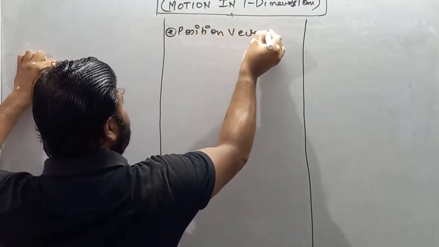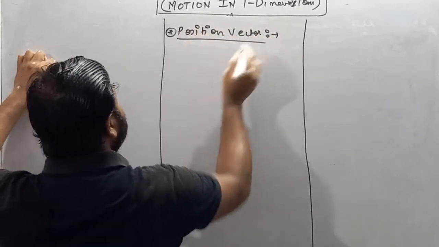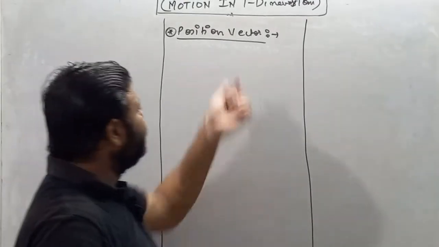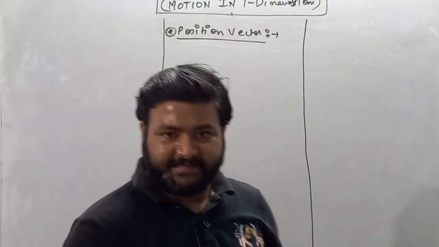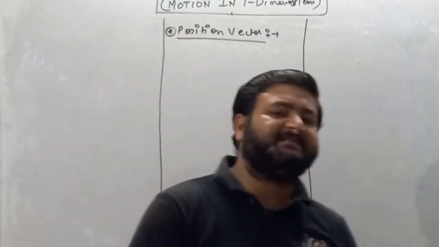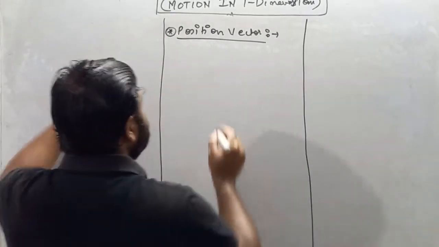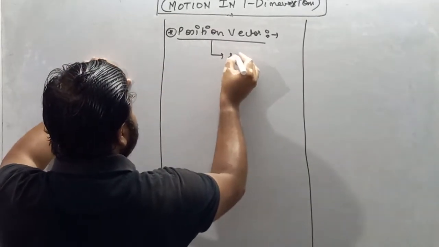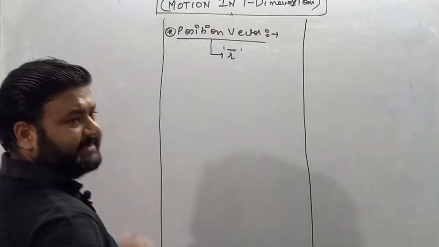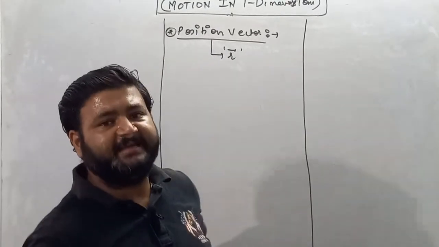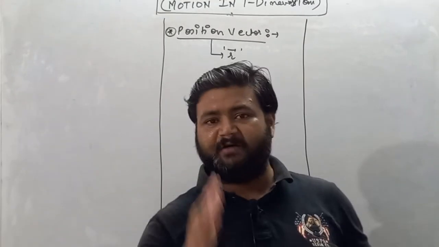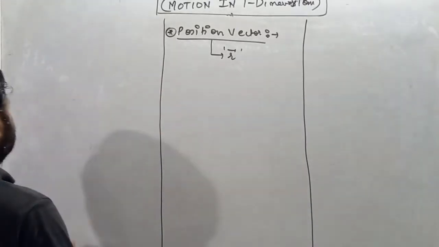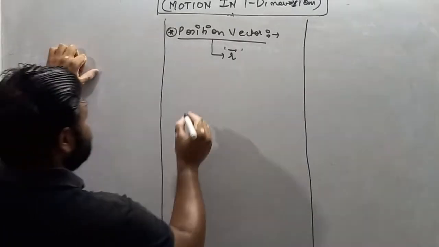My dear student, position vector is a vector quantity, which is represented by r vector. R vector is the representation of position vector. So let us discuss what position vector actually is.